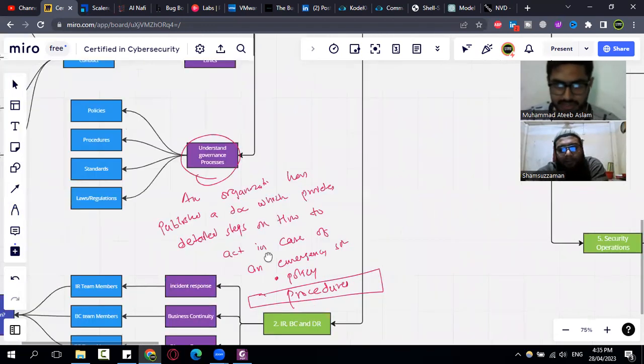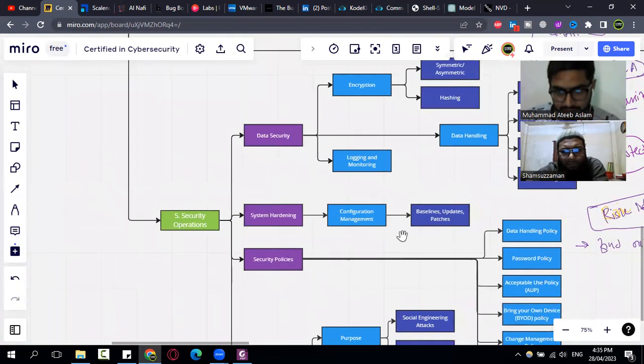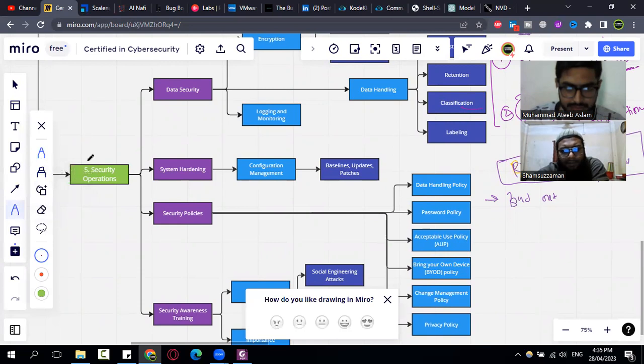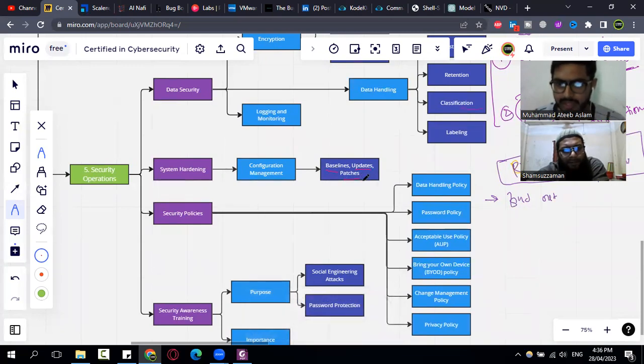Now we understand a lot of things, and there is one more thing related to configuration management. There are three things in configuration management: baselines, updates, and patches. Can you explain these three to me? A baseline is the standard minimum configuration, which we must deploy in an organization to ensure the minimum level of security.